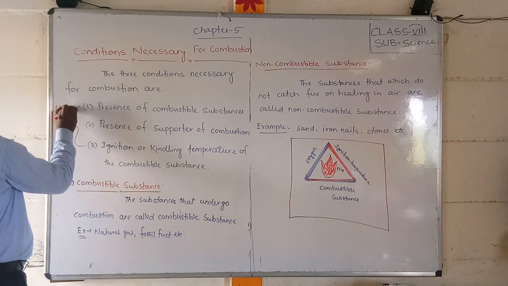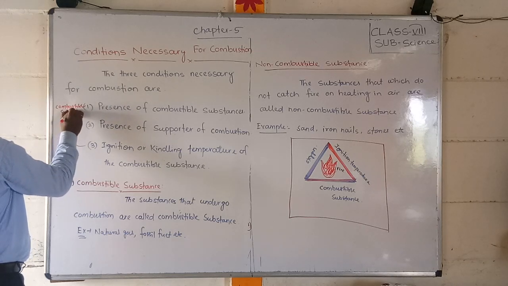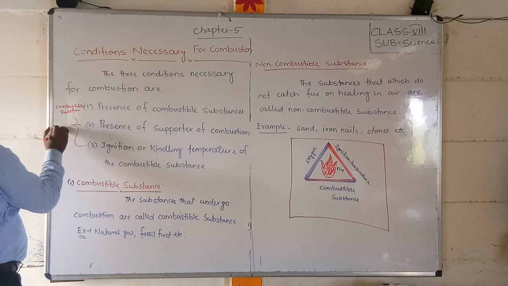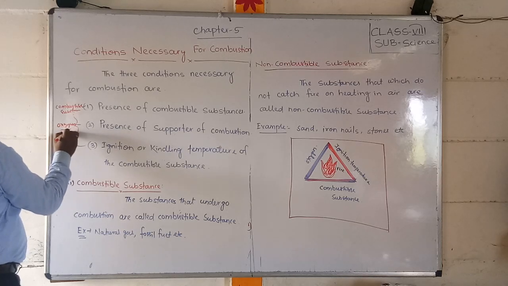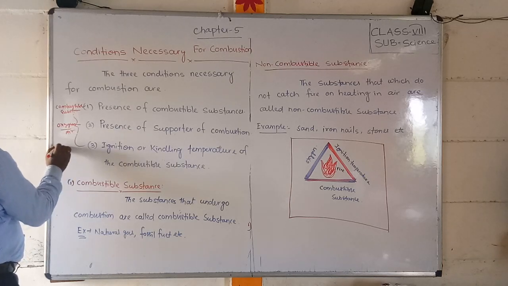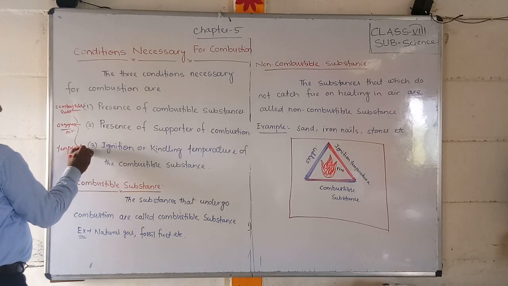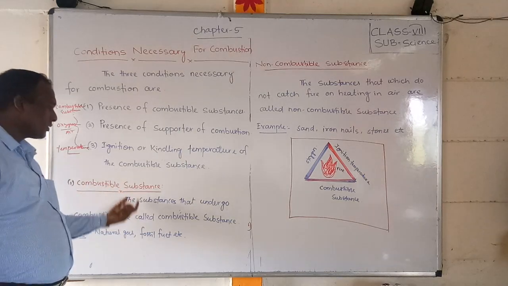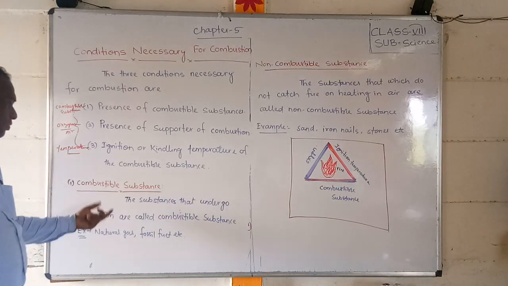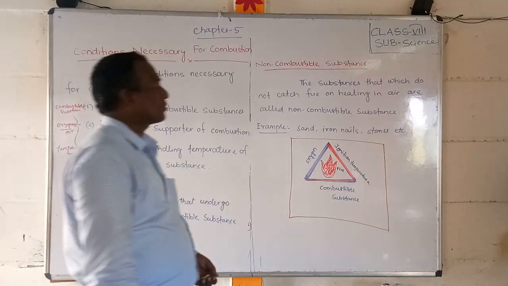First one, combustible substance. Second one is oxygen, or air. Third one is ignition temperature. So what are combustible substances? The substances that undergo combustion are called combustible substances. Natural gases and fossil fuels are combustible substances.